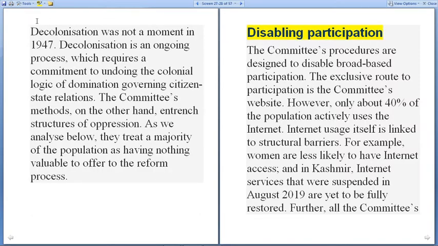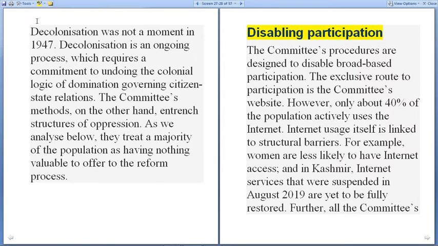Decolonization was not a moment in 1947. Decolonization is an ongoing process which requires a commitment to undoing the colonial logic of domination governing citizen-state relations. The committee's method, on the other hand, entrenches structures of oppression. As we analyze below, they treat a majority of the population as having nothing valuable to offer to the reform process.